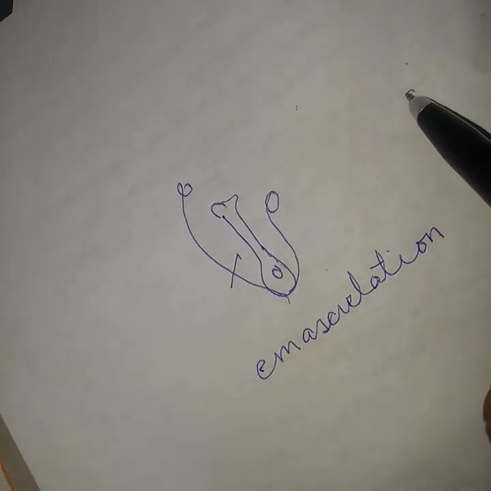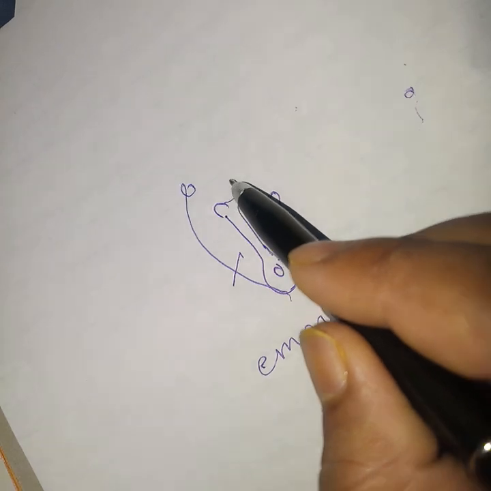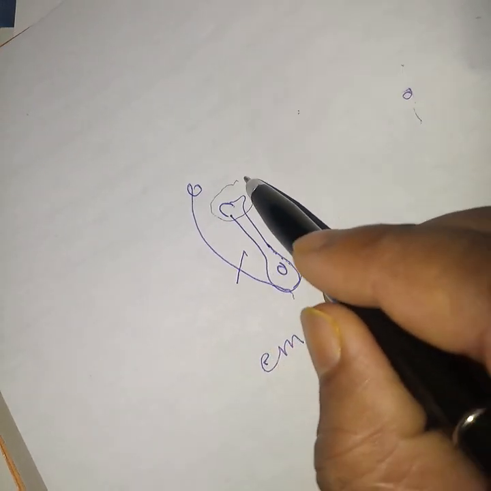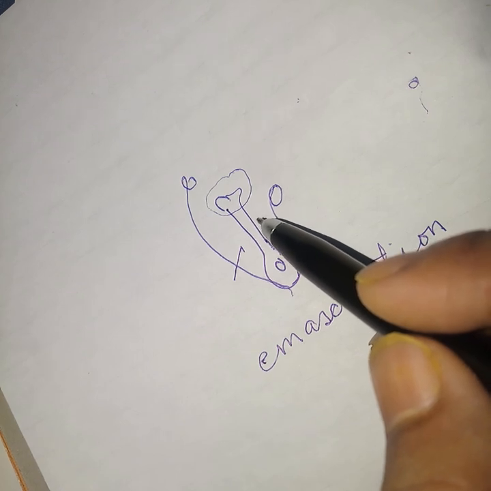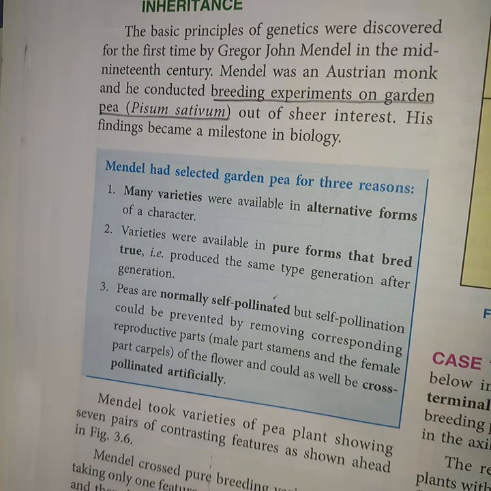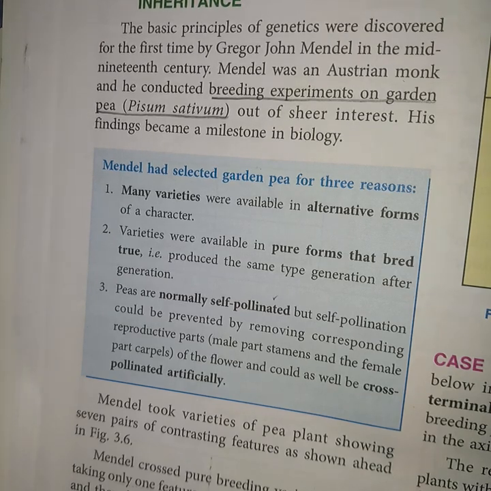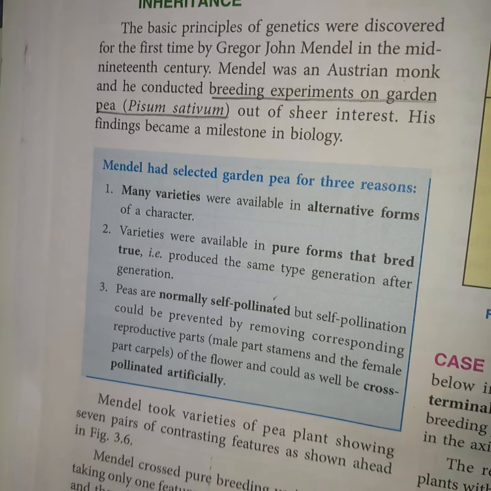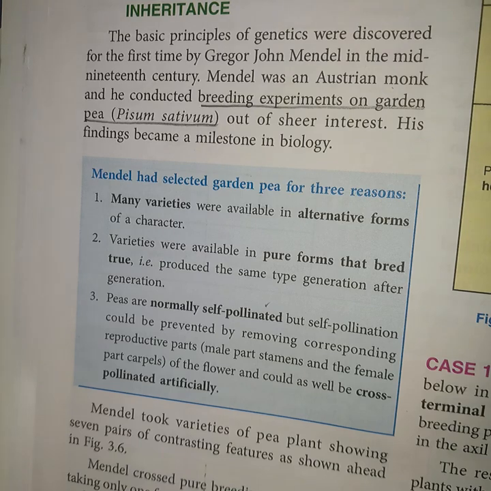By taking pollen grains from another flower with the help of a brush and spraying them over the female part. Thus, cross-pollination can be completed. That's why, out of different races and species, Mendel selected only garden pea for his breeding experiment.